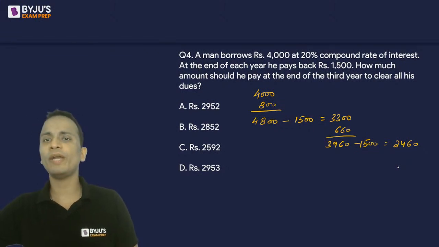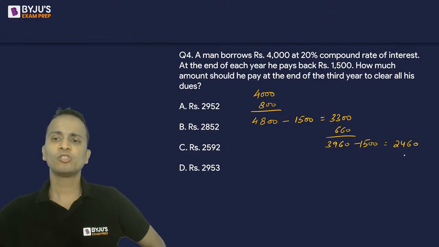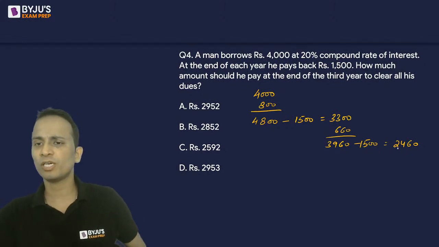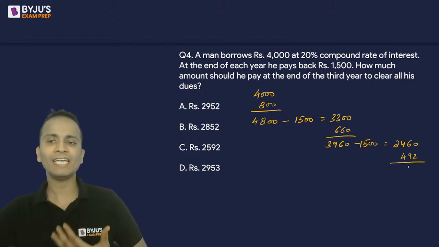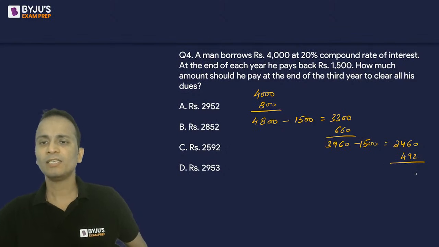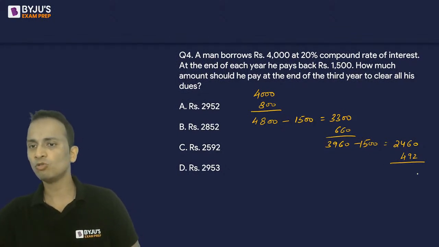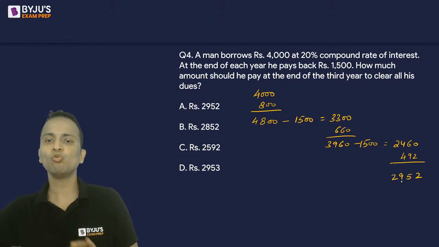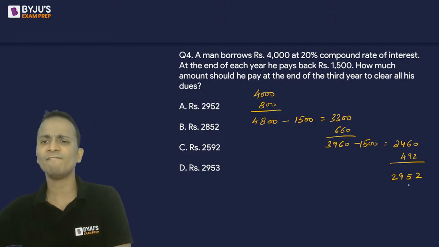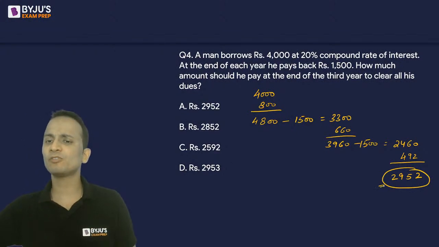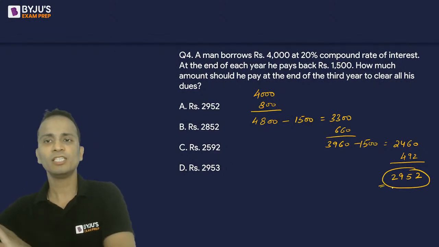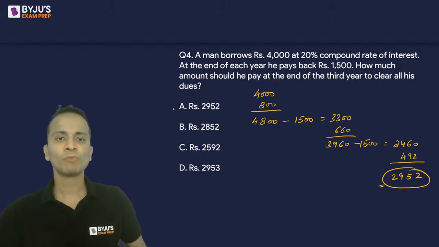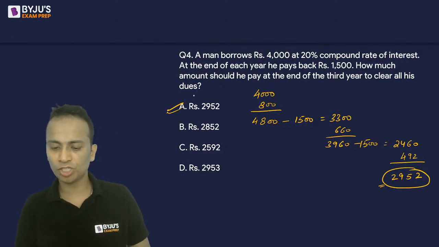Now for the third year, again 20% interest will be calculated on this. So 2,460, how much will be its 20%? 246 multiplied by 2, that is 492. So interest of 492 will be added, and at the end of third year, the loan amount will stand at 2,952. Okay, this is the loan amount at the end of third year. So if we repay this much amount of money at the end of third year, the loan will be written off. Okay, so the correct answer, yes, it is option A.